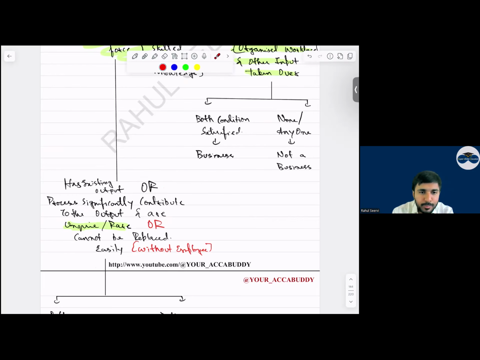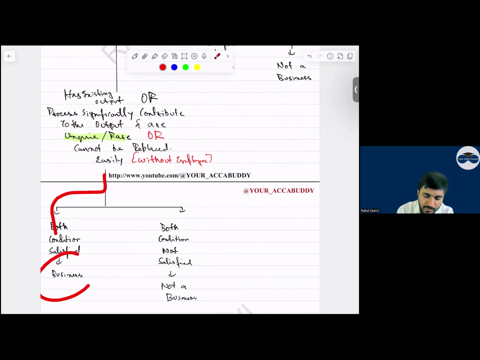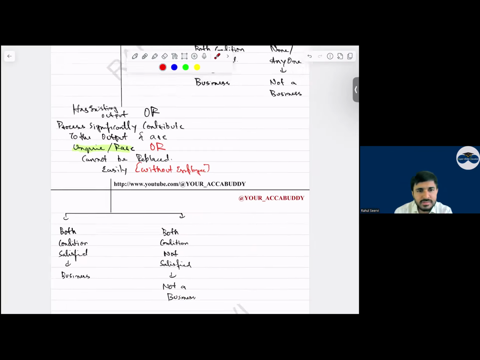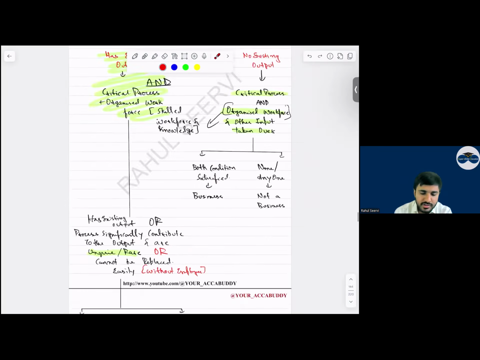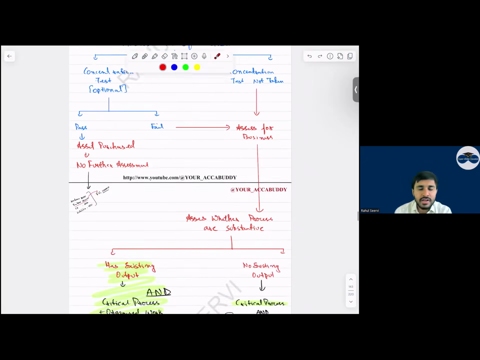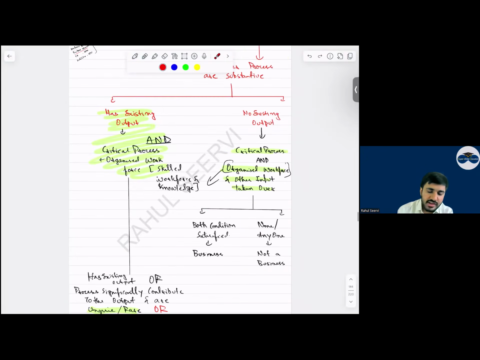When will you say the process is substantive? The process is substantive when it is unique and rare or cannot be replaced easily without employees. In that case, if both the conditions are satisfied, business. If both the conditions are not satisfied, then it's not a business. Simple. I hope this is clear to everyone. You have to mention this point, that a critical process should be there. Then input should be there. Input should include what? Skilled workforce and knowledge should be there.